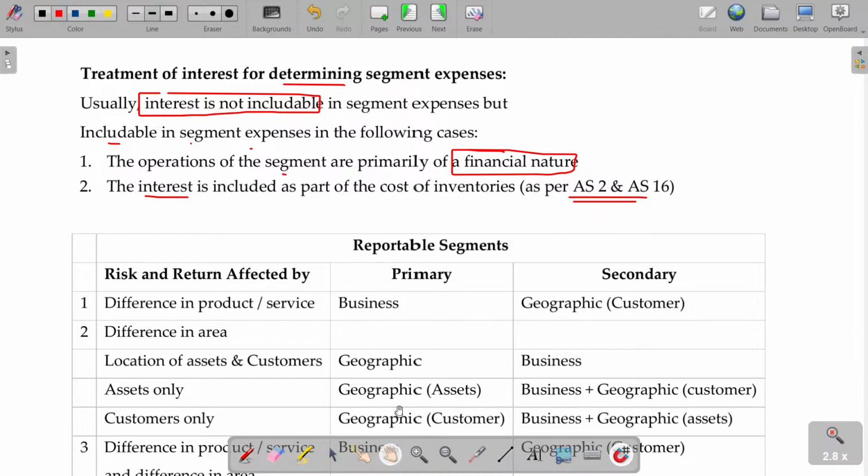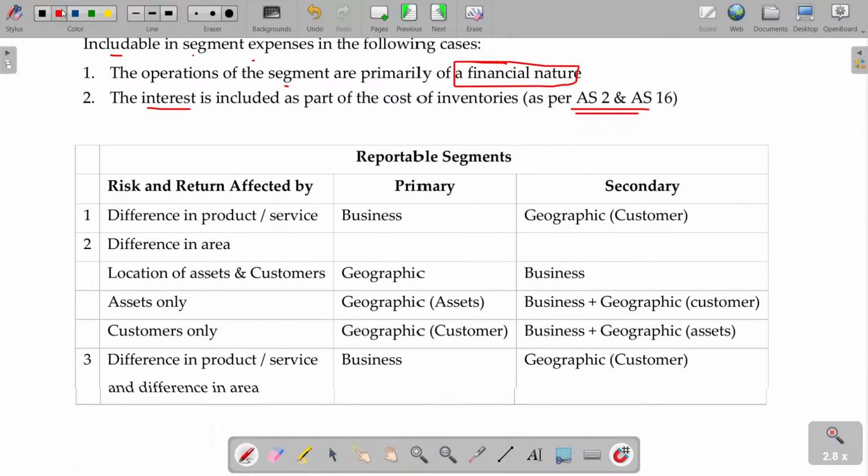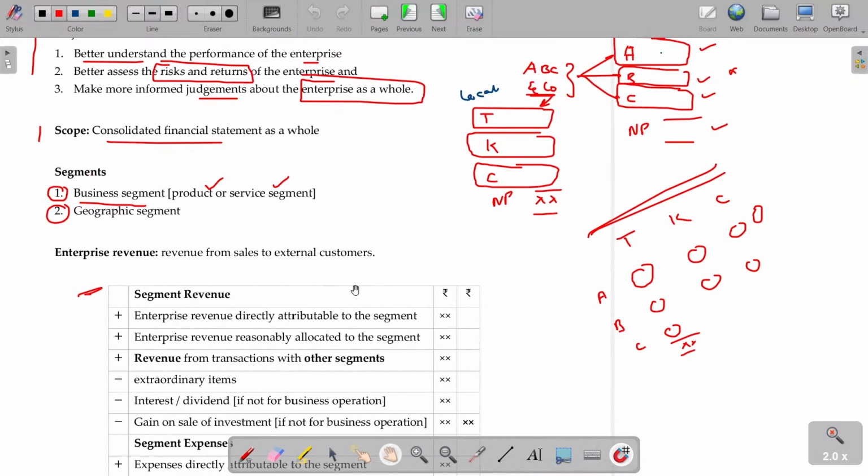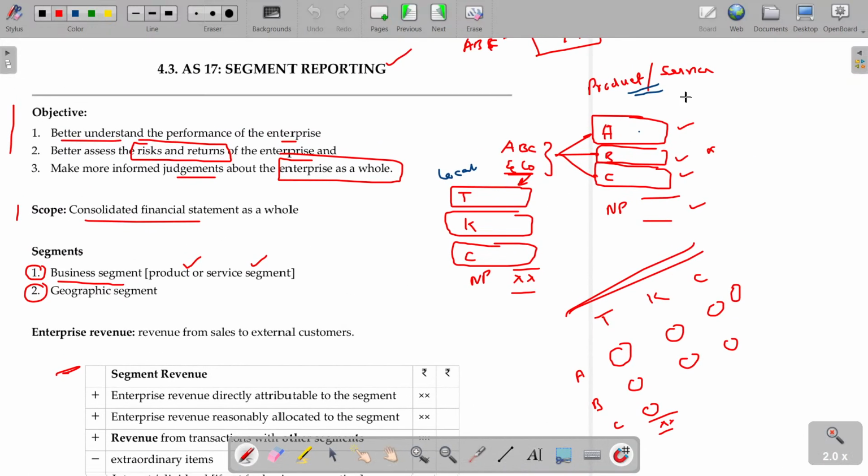Now, we'll go for the reportable segment. What are the reportable segments we have? Already I told you. Here, I started with this one. One is product based, another one is location based, another one is product and location based. Apart from that,